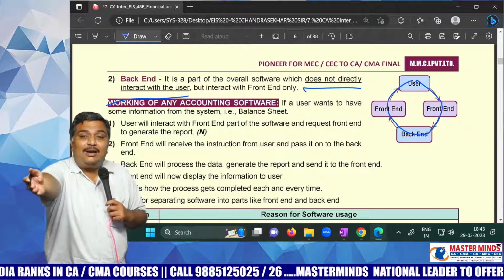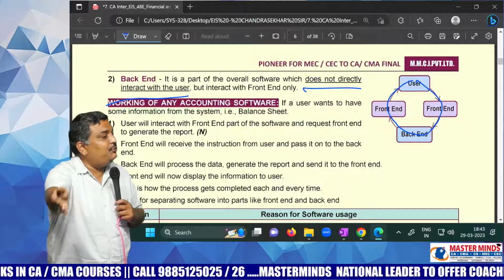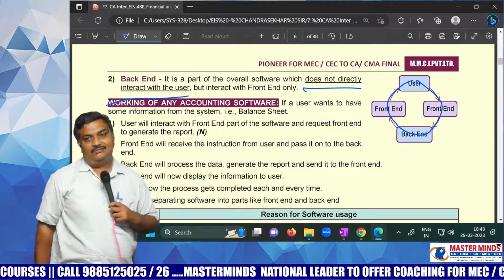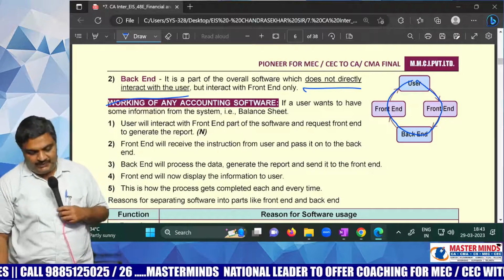Your bank account data cannot be seen directly by you. You ask the ATM, the ATM asks the server, the server gives to the ATM, the ATM shows to you. Do you understand what I am telling? Yeah, it is as simple as that.